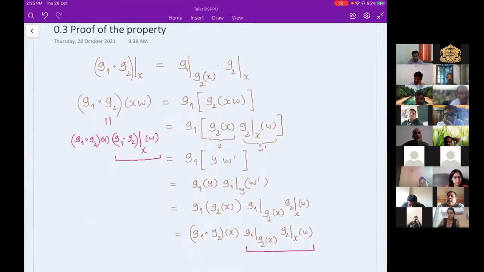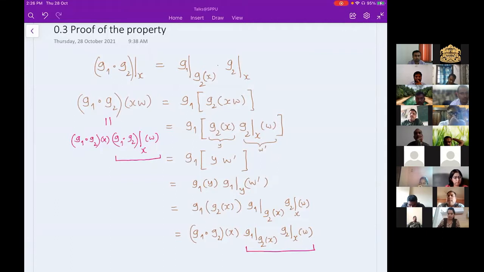Professor Bhate asked me one question, and yesterday I could not give the proof, but the proof is actually easy. We want to prove that for the composition of two automorphisms, their restriction at some vertex is nothing but what is given on the right-hand side, which sometimes looks not that easy, but it is not that difficult.